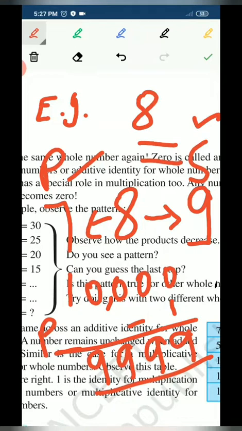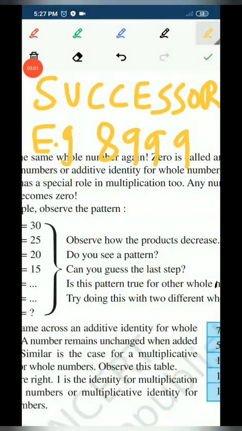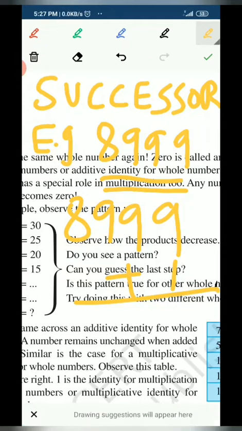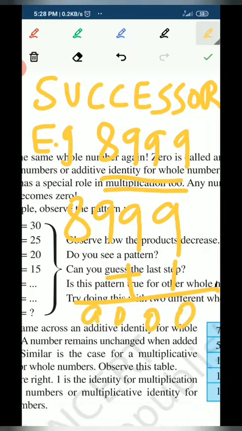And if we have to find the successor, suppose you have the number 89,999 and you have to find its successor. Then you just need to add 1 to the given number and you will get the answer. So what will be the successor? 9 plus 1 is 10, 0 and 1 is carried, 0, 0, and 8 plus 1 is 9.